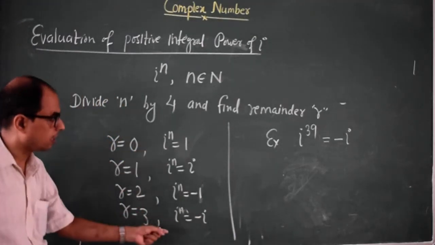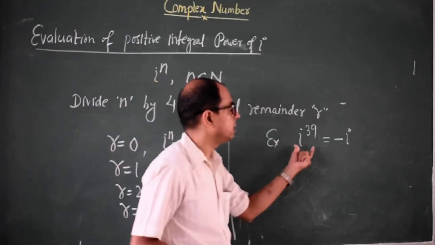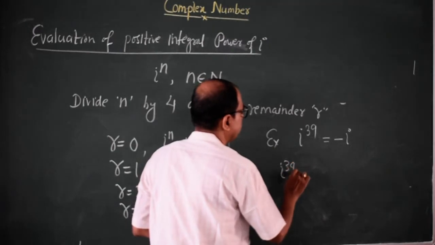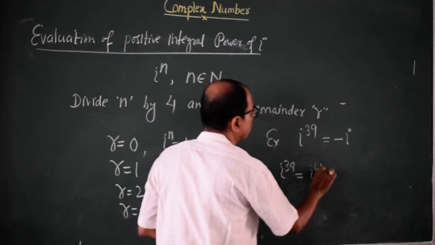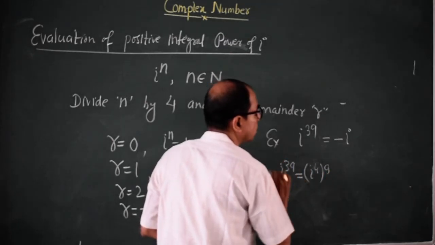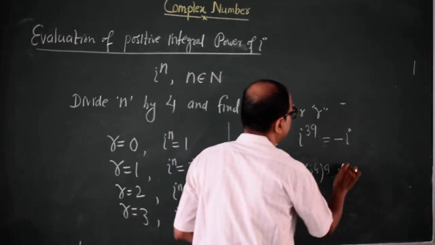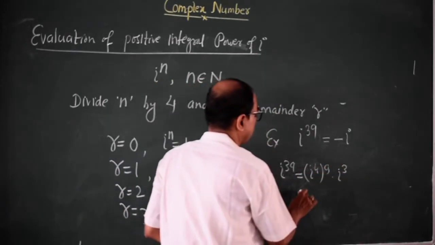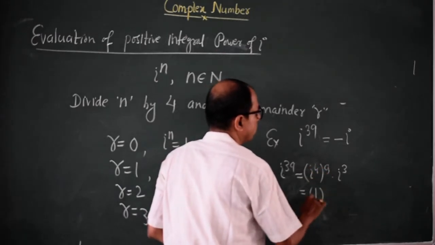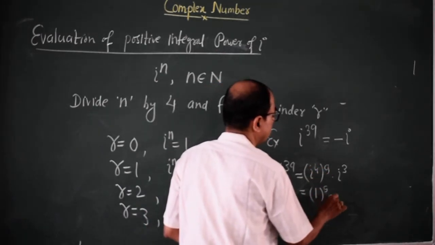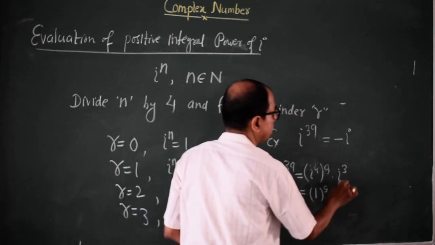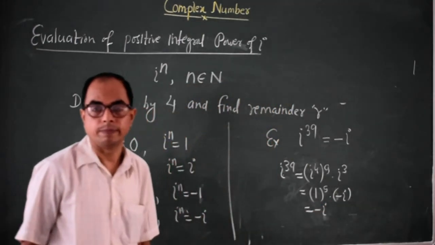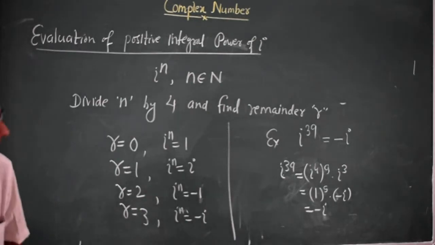Directly we have memorized this result, clear? But suppose you have to explain why it is minus iota. You can explain it this way. Iota to the power 39 can be written as iota to the power 4 whole to the power 9, into iota to the power 3, since 4 times 9 is 36 and 36 plus 3 is 39. Now the value of iota to the power 4 is 1, so 1 to the power 9 into iota to the power 3, and the value of iota to the power 3 is minus iota. So it is equal to minus iota. In this way also you can explain. Clear? Now take one more example.